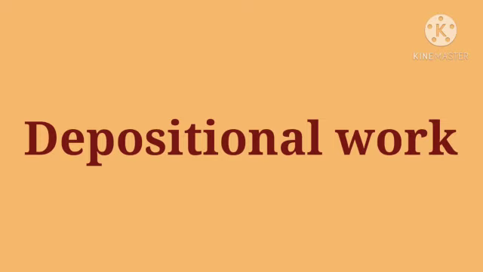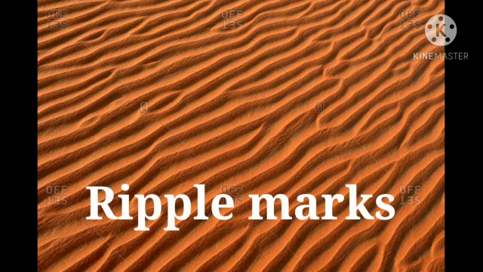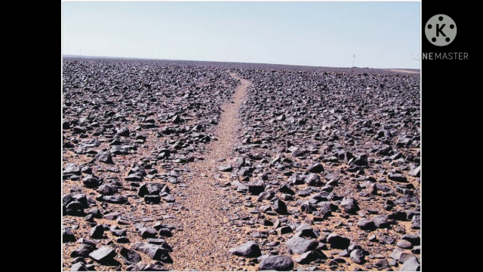Next, deposition work of wind. Sand particles that blow with the wind are of different shapes and sizes. Those particles which are very fine are carried over larger distances. Why? While the larger ones get transported to shorter distances only. These sand particles get deposited in deserts and semi-arid climates. As a result, specific landforms are formed. Sand dunes, barchans, ripple marks, loess plains and hamada etc. are formed by wind deposition.